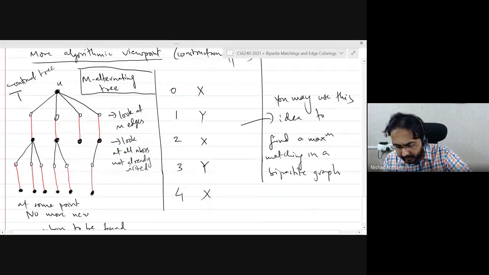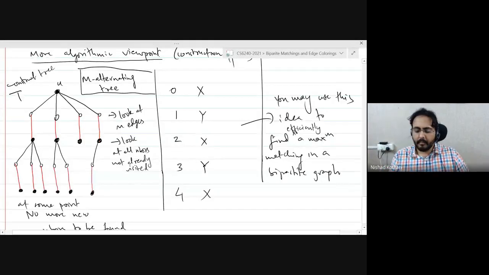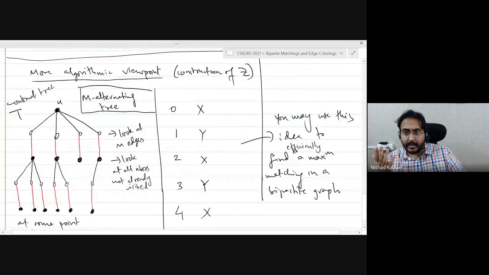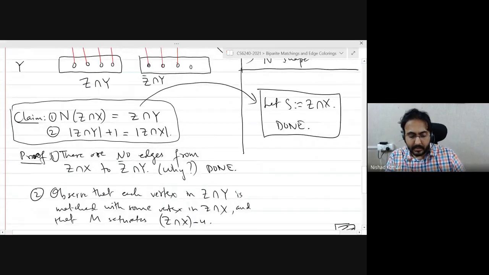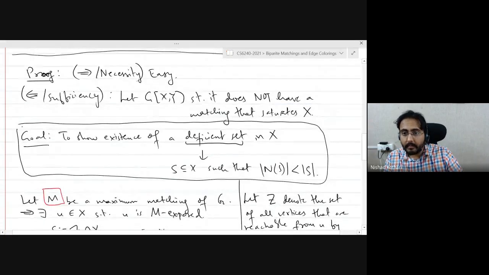Of course, the point is to find it efficiently, or if you like, in polynomial time. And you can also use this to see how the set Z is constructed. And this is another way you could argue the proof of the claims that we proved, right? If you like this more visual way of thinking, then you can go with that.